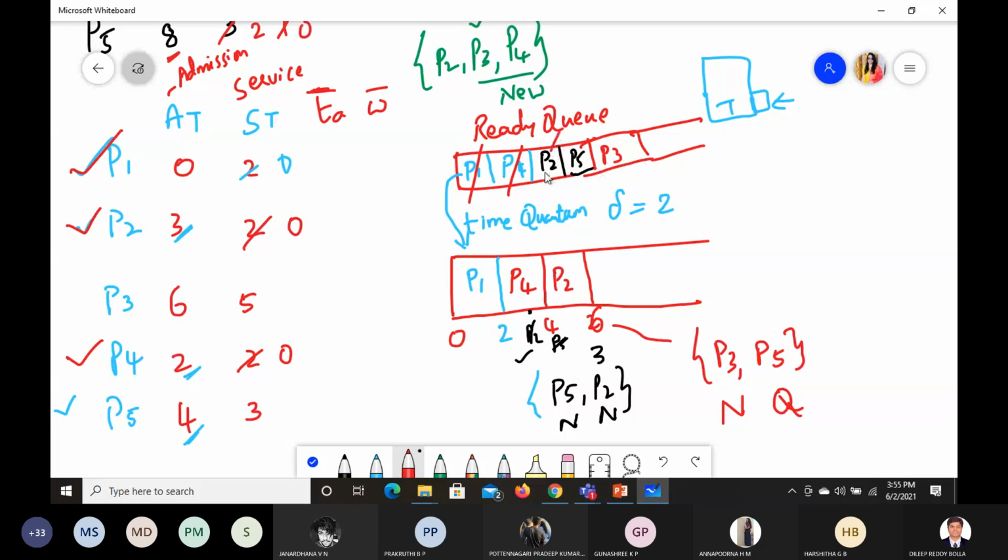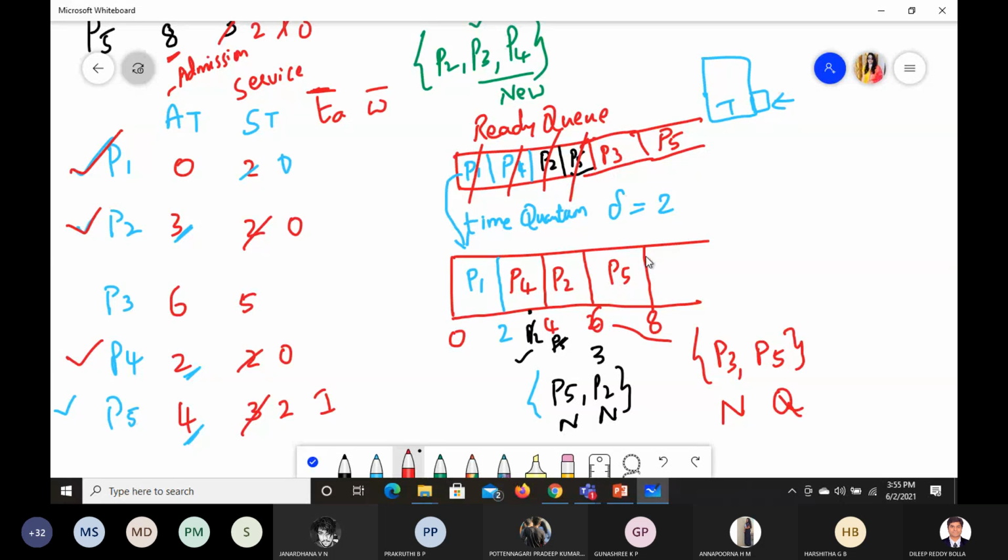Okay, so P2 is completed. Next P5 will come here. So this is your P5. This will also take 2 seconds of time. 6 plus 2, it is 8. P5 requires 3, and it has consumed 2, so 1 is left out here. So again we have to send P5 to the ready queue.